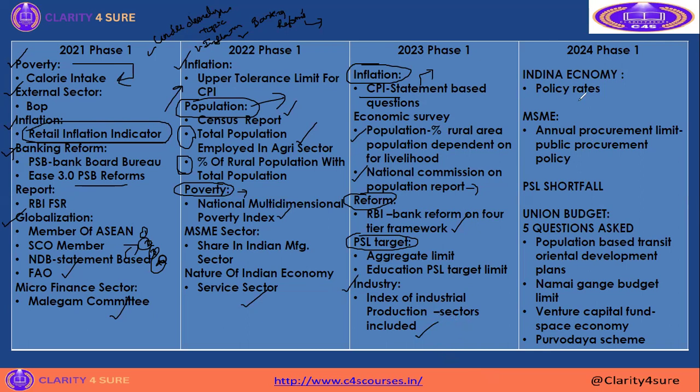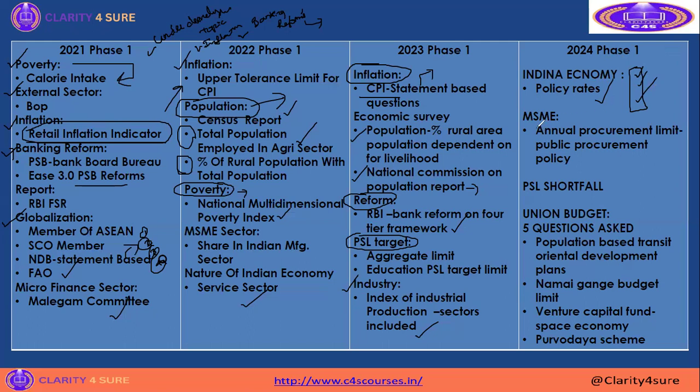Then in 2024 they asked about the Indian economy policy rate. It is not a tricky question, but you need to know all the policy rates given by the Reserve Bank of India. Before, in 2019, one time they asked about the policy rate, repo rate alone. But in this question paper, a repo rate question was asked, SDF was asked, and bank rate was also asked. So you need to be ready; it is a little bit of change in the question asking only. It's not that the total pattern has changed.